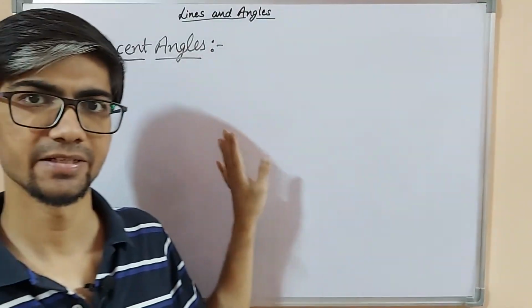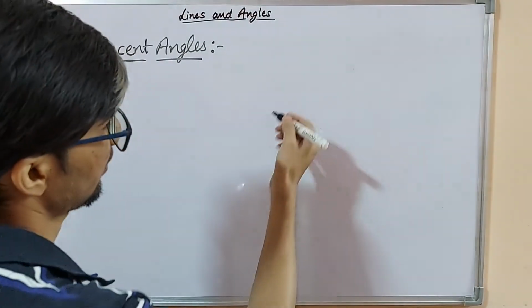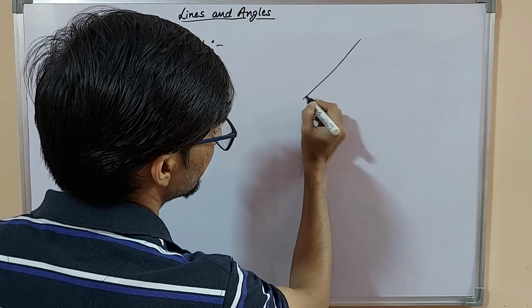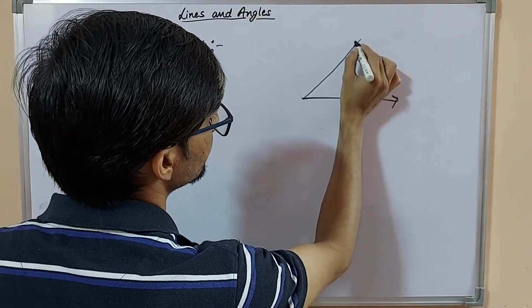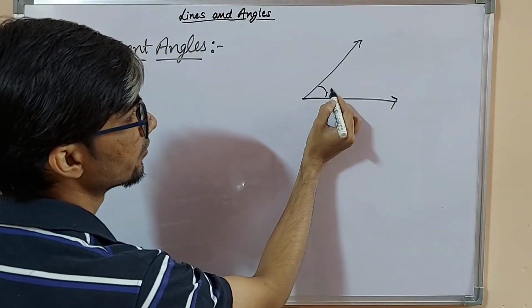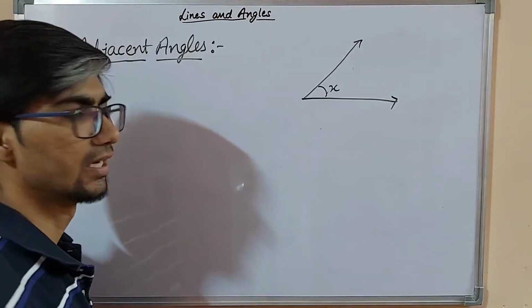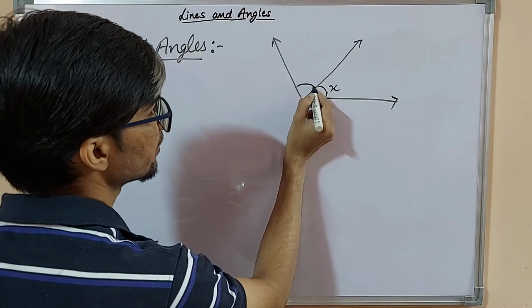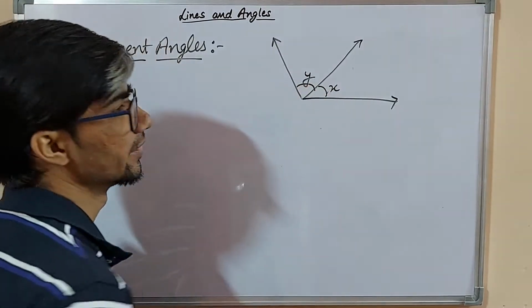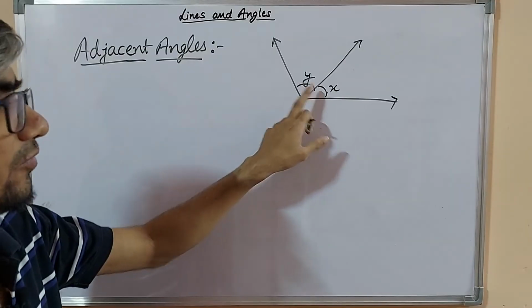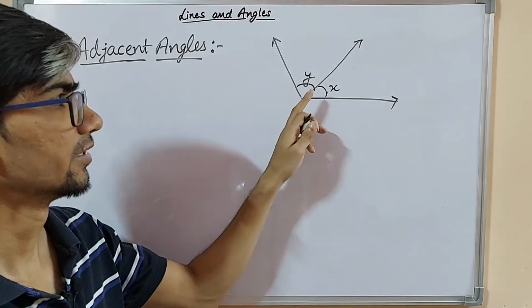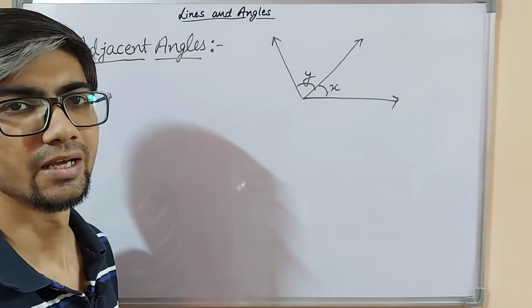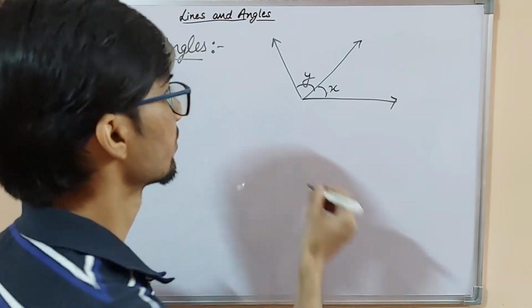Next is adjacent angles. What are adjacent angles? Like we take an angle like this, it is equal to x, and we also take another angle which is equal to y. So how will we know that these both are adjacent angles?